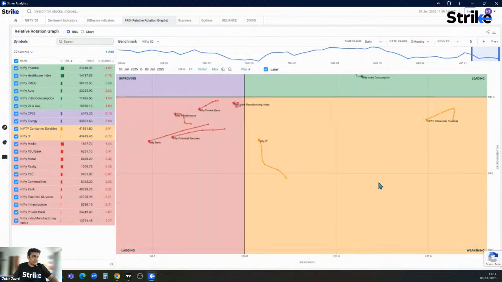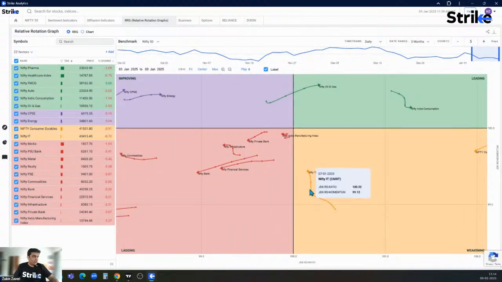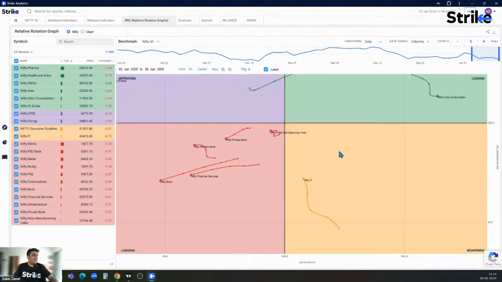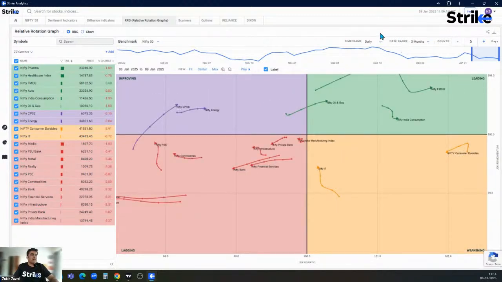Okay, so IT is something that we can also look out for, because from weakening it is headed towards the leading quadrant. Let it perform some more time, and if it crosses the border from weakening to leading, that is when we will focus on Nifty IT. Okay. Since the day is long, let me also look at the 60-minute time frame chart.